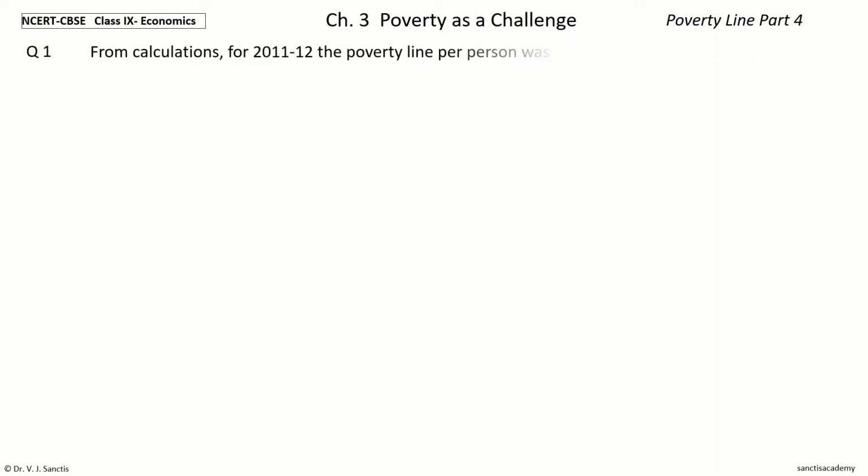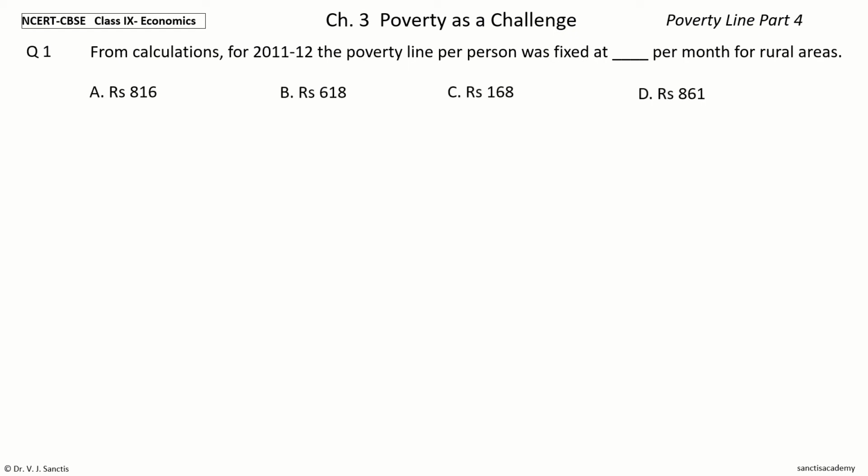From calculations for 2011-12, the poverty line per person was fixed at dash per month for rural areas. The options are rupees 816, rupees 618, rupees 168, rupees 861.